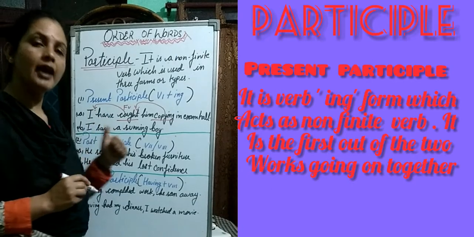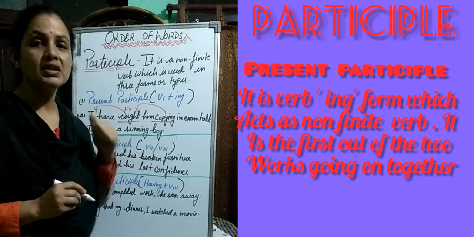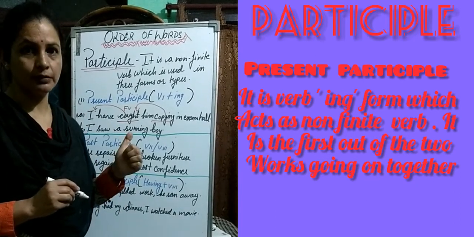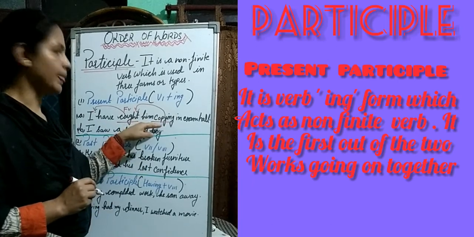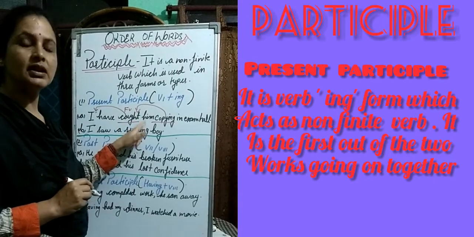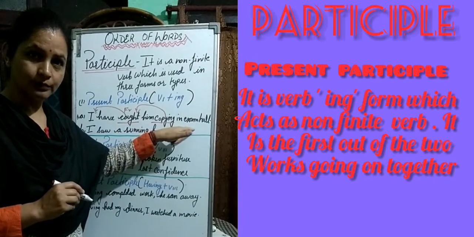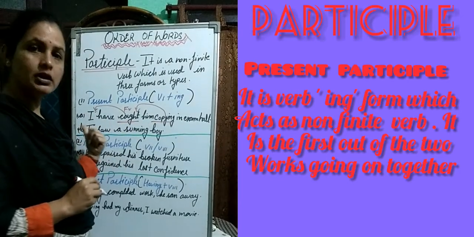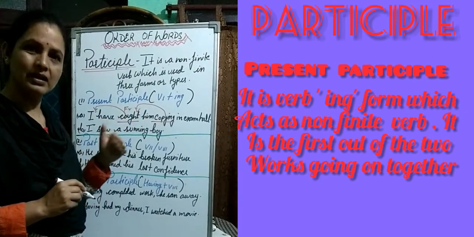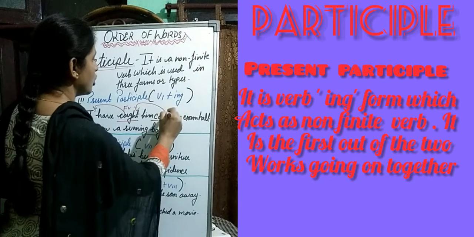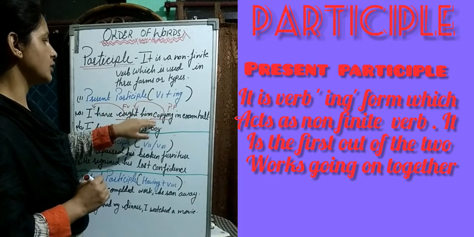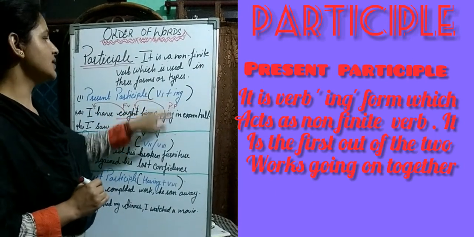Now here children, we have to identify which is the present participle. Which work starts first here? Of course, it will be copying. Why? Because first this person started copying in exam hall, and later the child was caught by me. So of course the first work is copying. So this copying is the present participle. And you can see the rule also here: first form of verb plus ing.